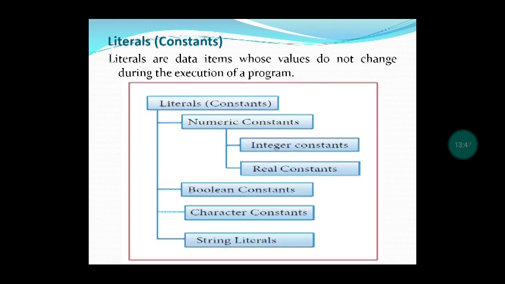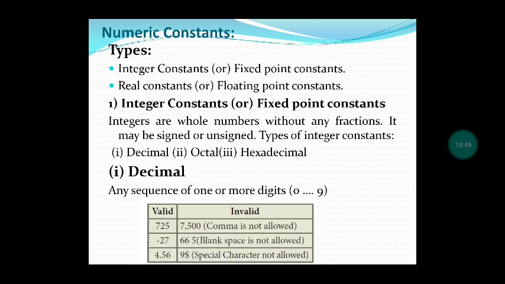First, let us see the numeric constant. Numeric means it is a number. From the name itself, we can understand that it is a number. It consists only of numbers. It may consist of numbers with a decimal point or without a decimal point, but it consists only of numbers. This numeric constant is classified into integer constant and real constant.